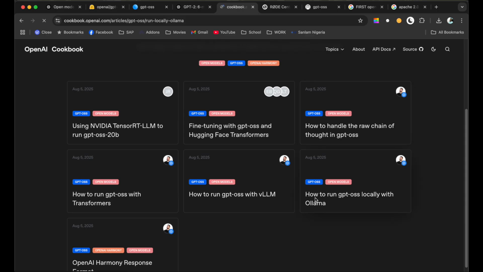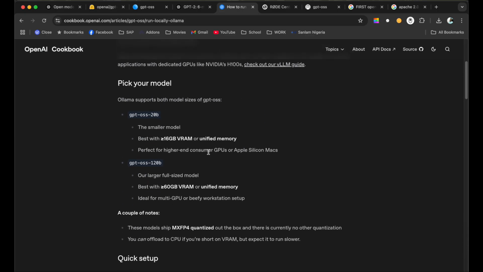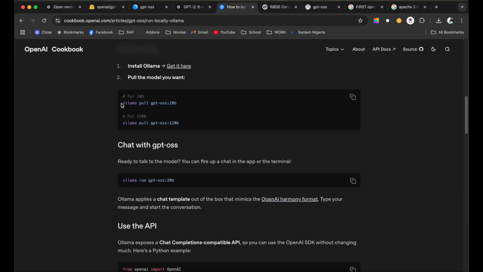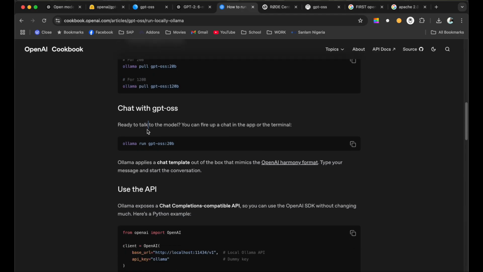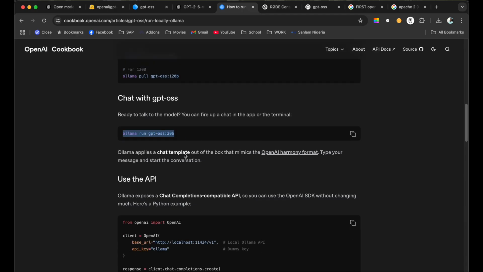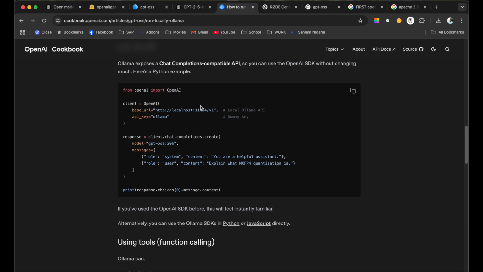How to run GPT locally with Ollama. Brilliant. So this is what you want to do. Ollama pull this, Ollama pull that, depending on the capacity of the system that you currently have. If you're ready to talk, just Ollama run that and we are good to go.